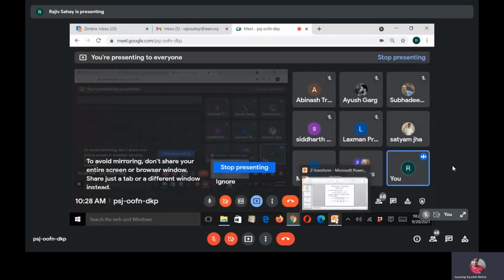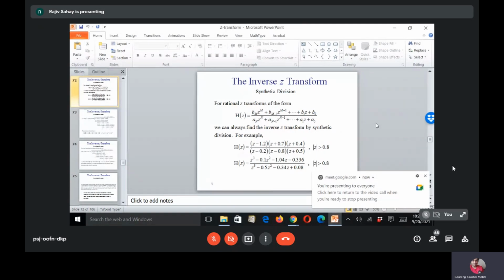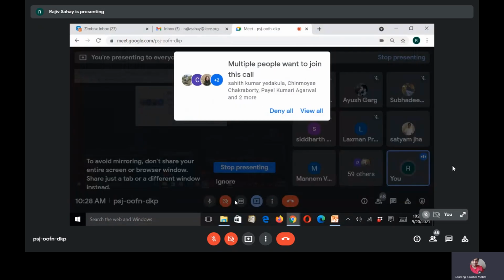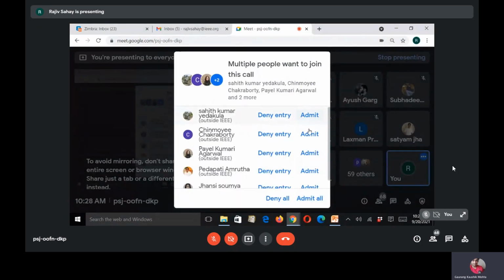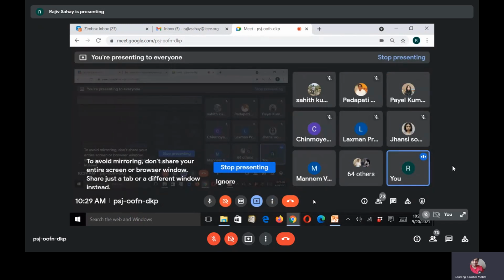The second way to calculate the inverse Z transform is by doing direct division. That means if you have the system function, or X of z, expressed as a rational function of polynomials, then you can go ahead and divide the numerator by the denominator by long division, and you can calculate the inverse Z transform.